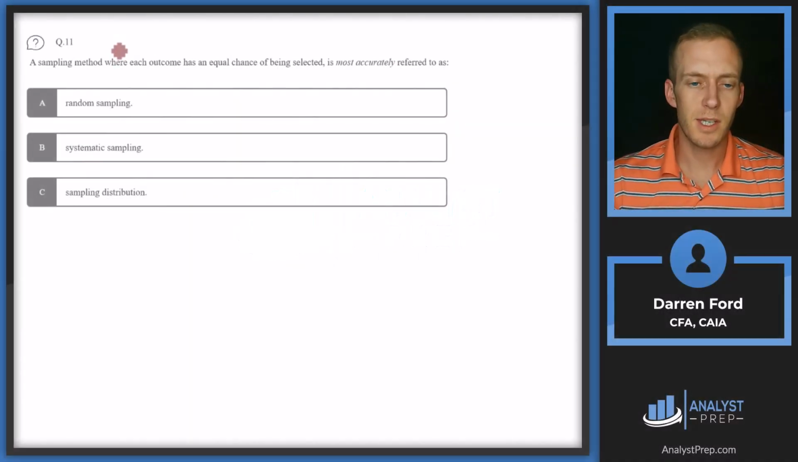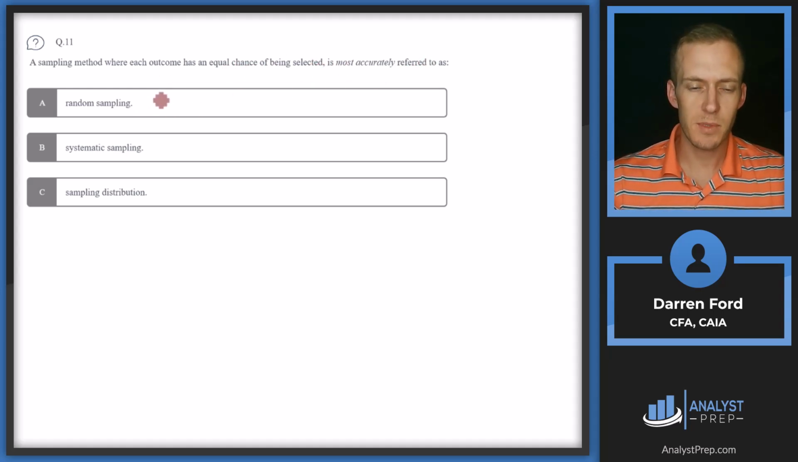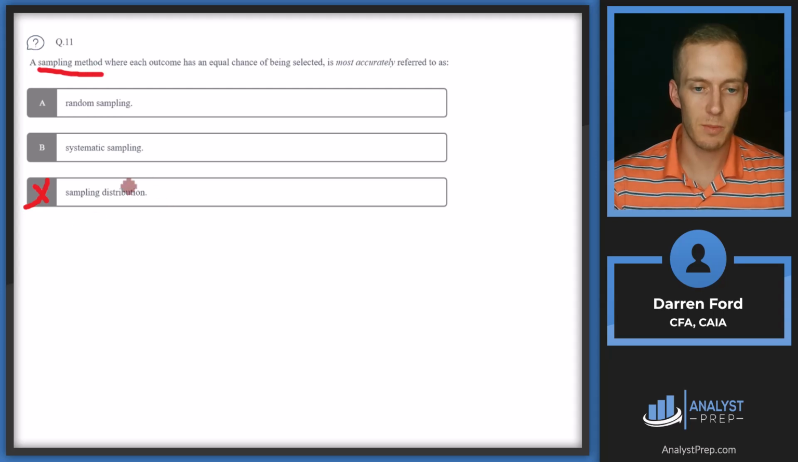Question 11. A sampling method where each outcome has an equal chance of being selected is most accurately referred to as random sampling, systematic sampling, or sampling distribution. So sampling distribution is not a type of sampling method. The sampling distribution is basically just going to be our statistics about the sample that we did end up selecting. So we can rule out C right away.